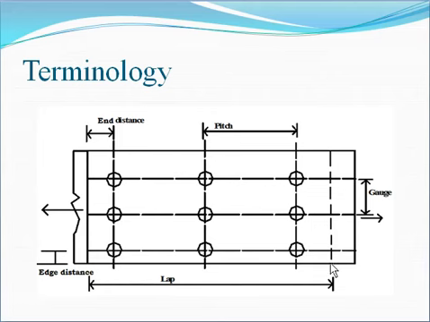The second plate is the lower plate, starting from this point up to this dotted line. And this is the lap joint, starting from this point to this point. The force is applied here and here.